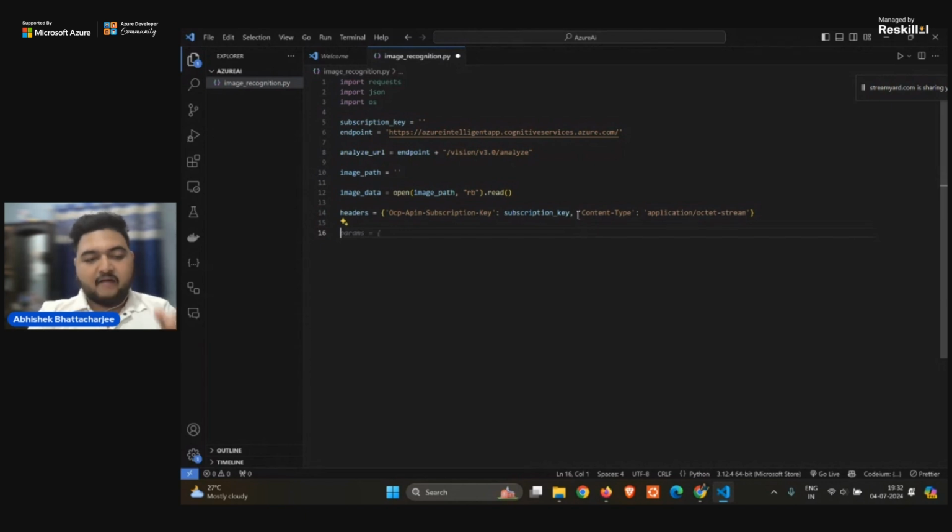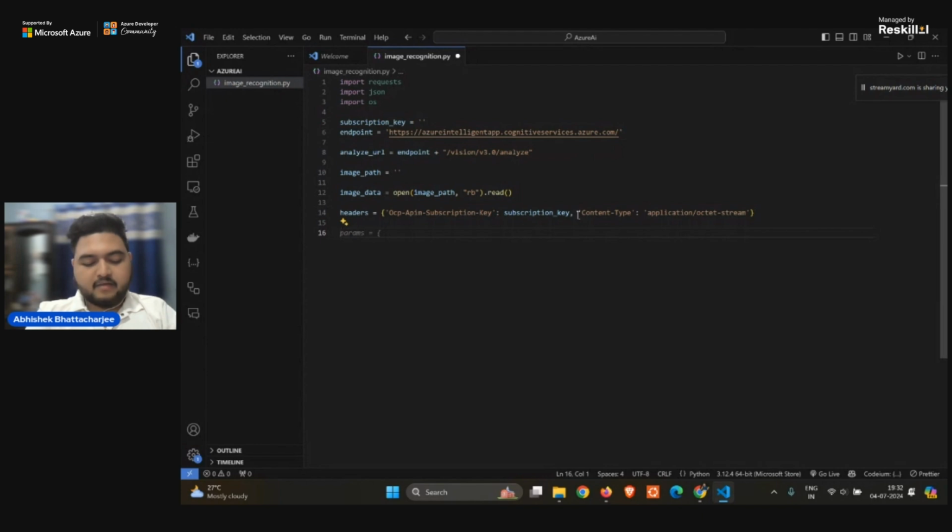Apart from this, I have given the headers. What next? For analyzing the image, what sort of parameters do I want for the image to be recognized? Suppose I want only the colors, only the background, only the people that are there. So likewise, I have to give certain parameters, right? So for that, we will be taking the params.